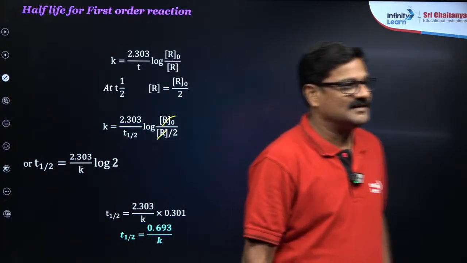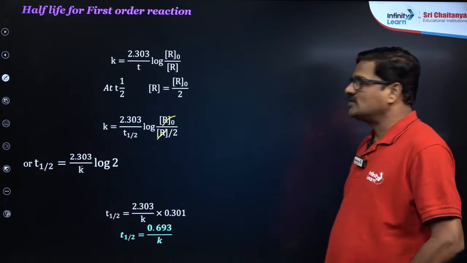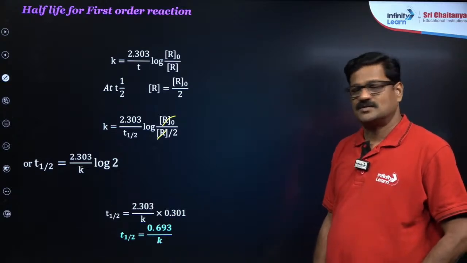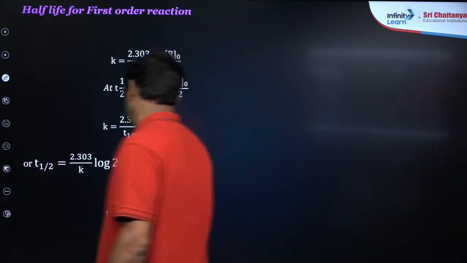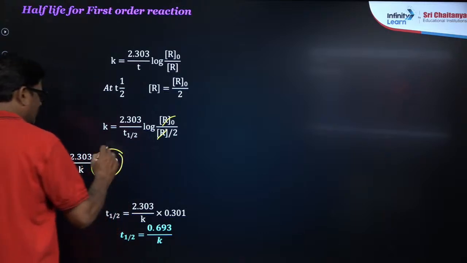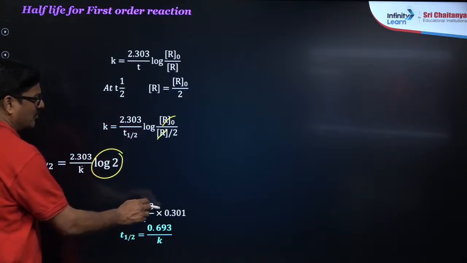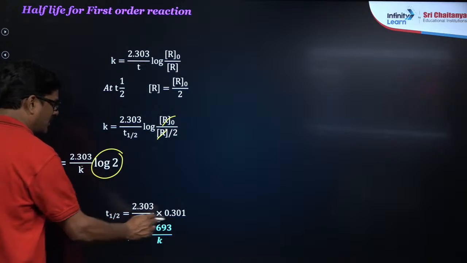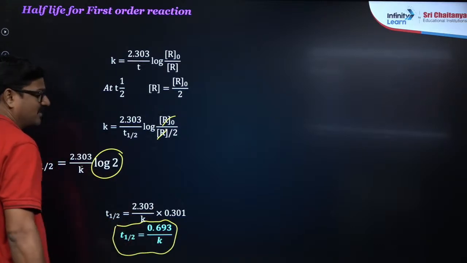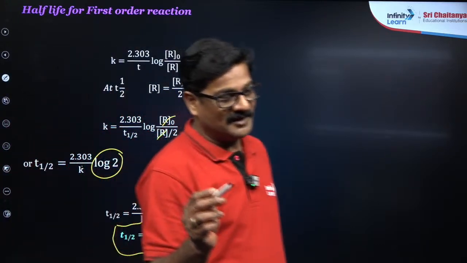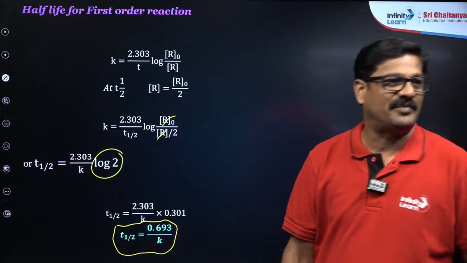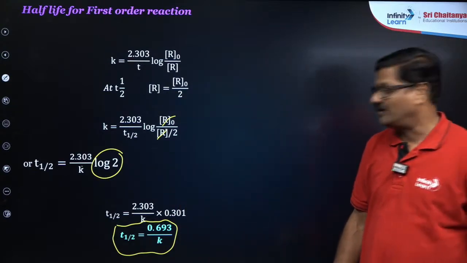Yes, Indraja, it is correct. So log 2 is equal to 0.3010. This value is going to be 0.3. Okay, so 2.303 upon k into 0.3 is going to be t half, that is 0.693 by k. Abhinandan Mukherjee, that's what you wanted to say in the previous discussion between you and me.